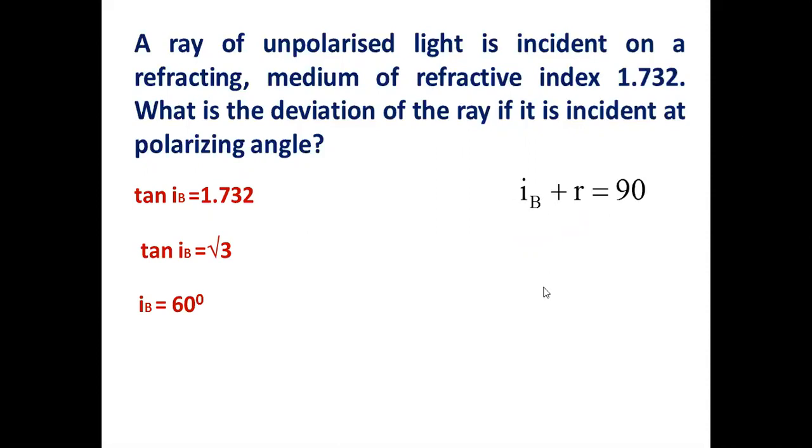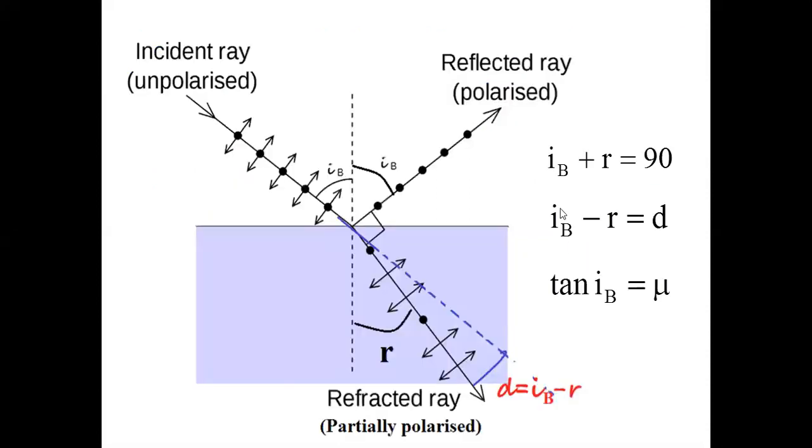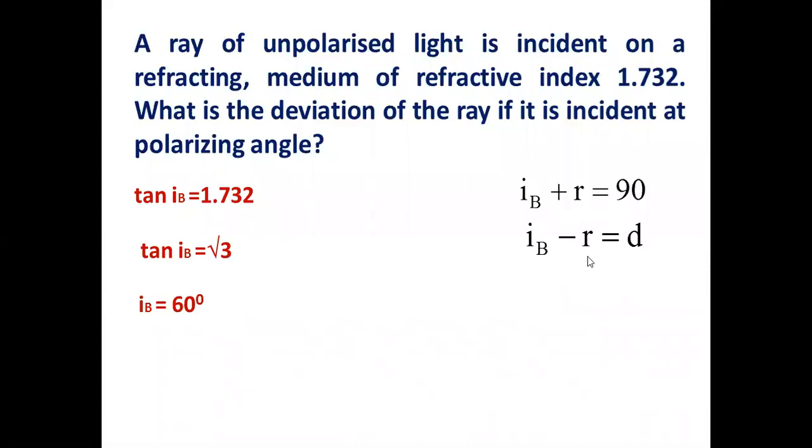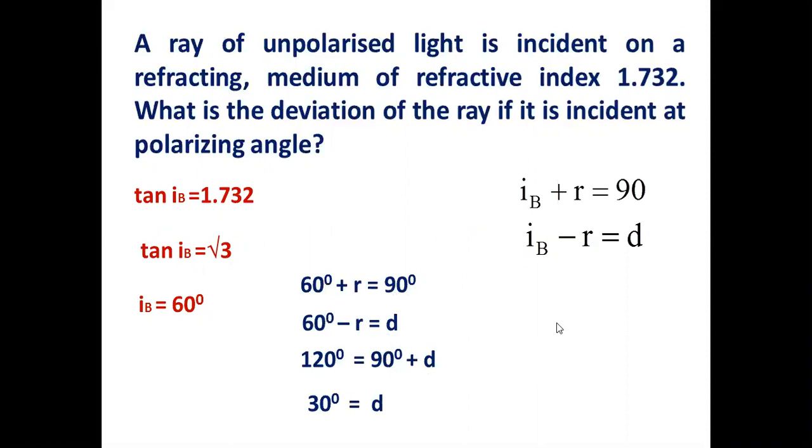Now we will write that formula. IB plus R is equal to 90. IB minus R is equal to D, right? Substitute it here. 60 plus R is equal to 90. One equation. 60 minus R is equal to D. Add them. R flies off. Only D will remain. 120. R minus R is 0. 90 plus D. So you bring this 90 here. D is 30. Finished. Right?